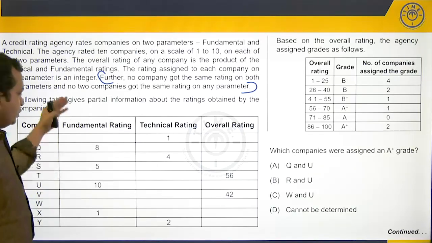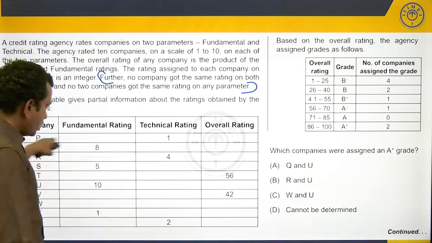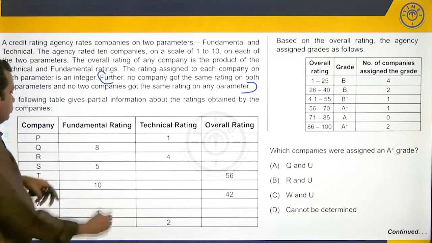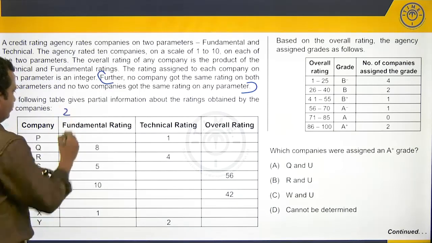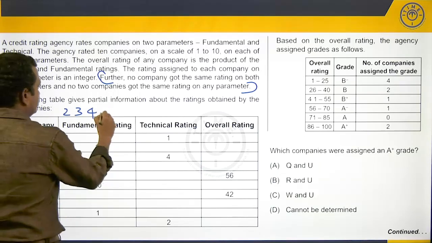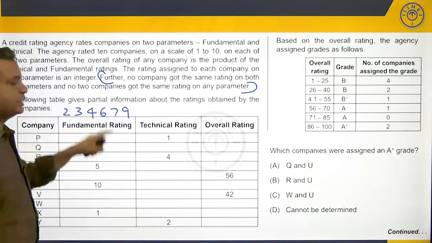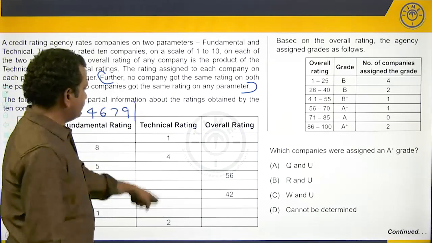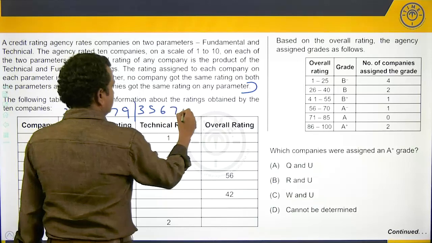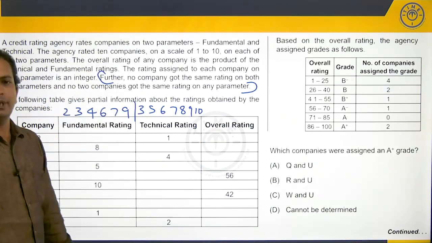Now, we know that there is no repetition possible here, this way or also across the rows. Now, what are the values that are yet to be filled here? We have 1, we don't have 2, we don't have 3, we don't have 4, we have 5, don't have 6, 7 and 9. So, 4 values available, 6 values not available. Now, here we have 3 values available, 3, 5, 6, 7, 8, 9 and 10. All these values can come here, right?